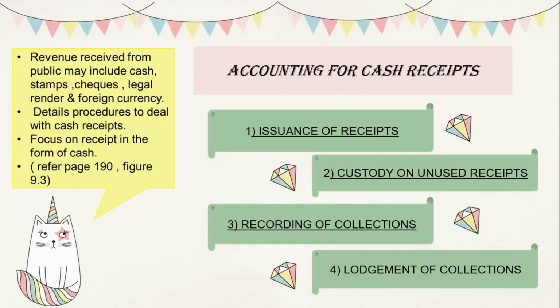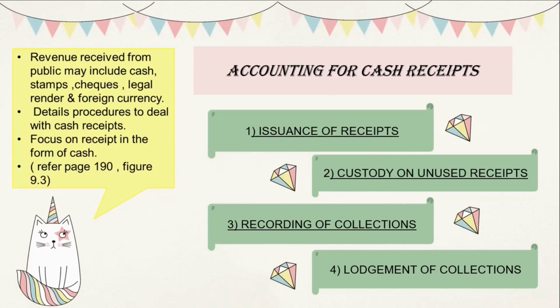Next slide is accounting for cash receipt. Revenue received from the public may include cash, stamp, check, legal tender, and foreign currency. This chapter, therefore, provides detailed discussion about the procedure to deal with cash receipt.